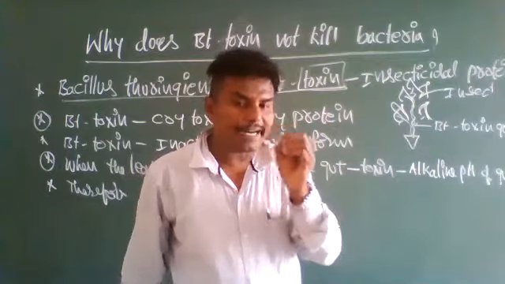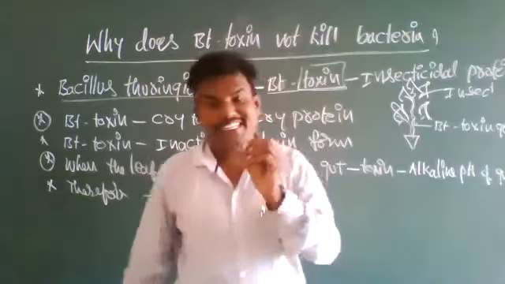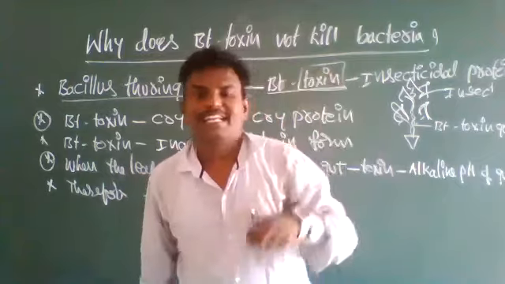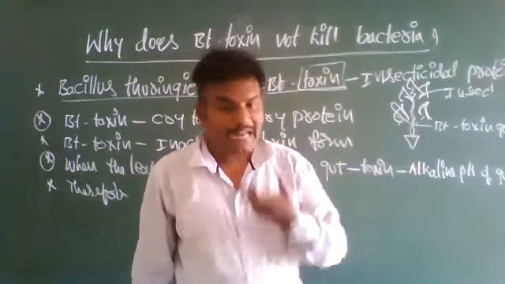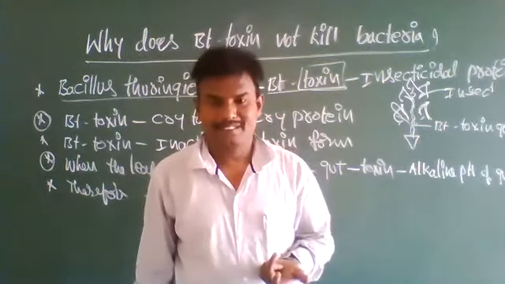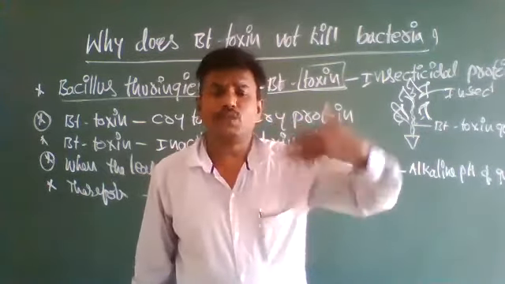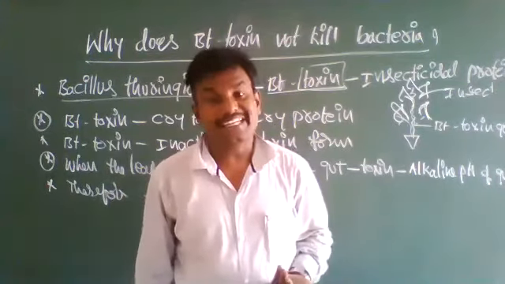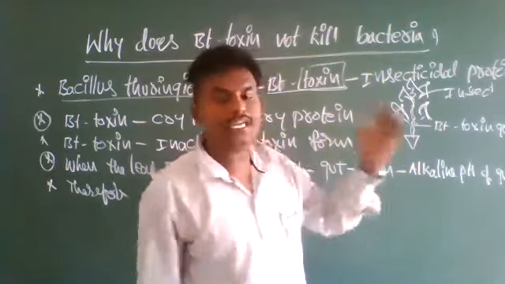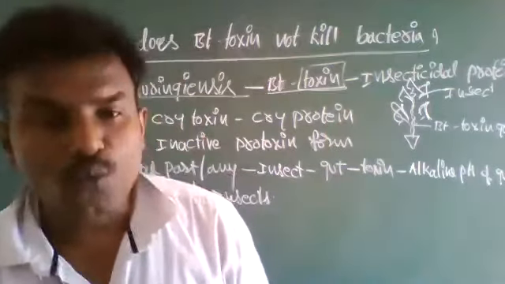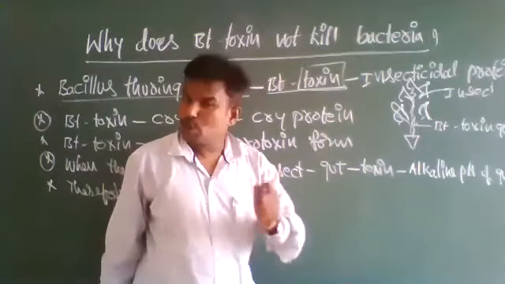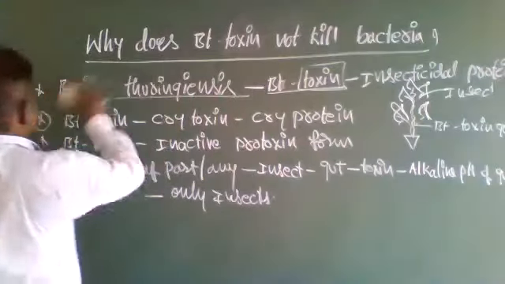Along with that plant part, the Bt toxin, in its inactive protoxin form, also enters the digestive system of the larva or insect. Soon after entering, it gets activated and kills the insect. Okay, so this is the explanation of why Bt toxin does not kill bacteria and kills only insects.